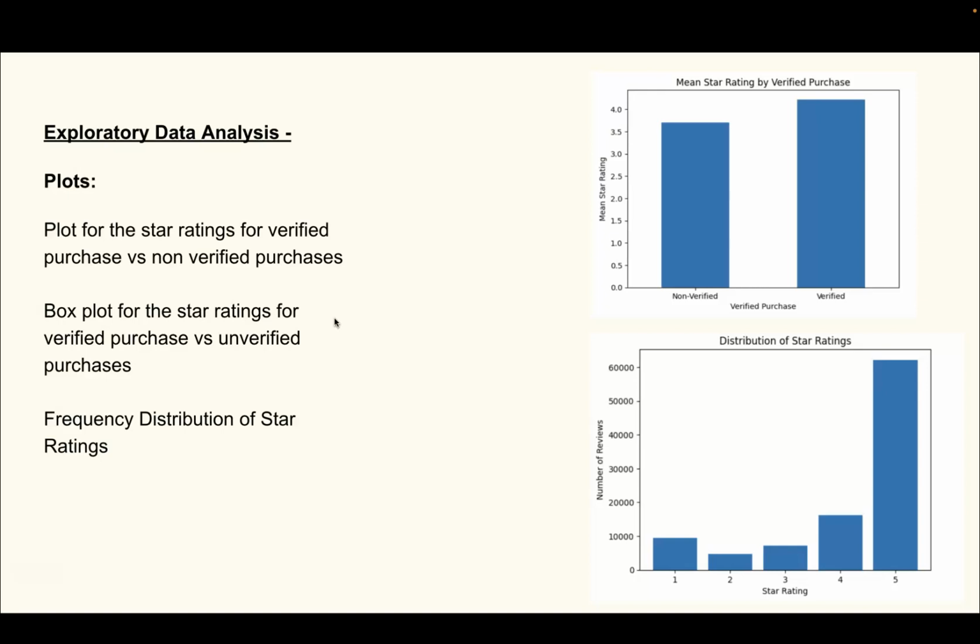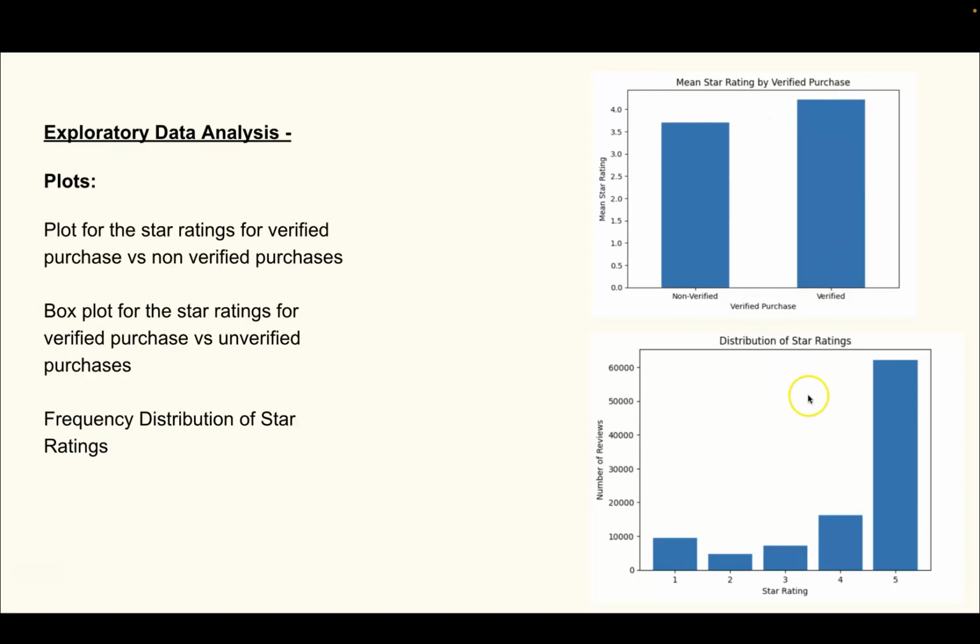We had a column verified purchase, where if a reviewer had purchased something, they would be considered a verified purchaser, and their reviews should actually add more importance. And right now we have almost a 50-50% split between the verified and non-verified reviewers,